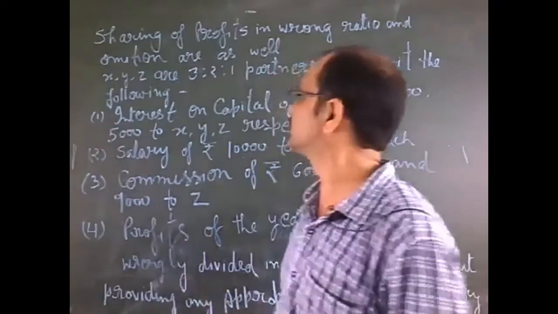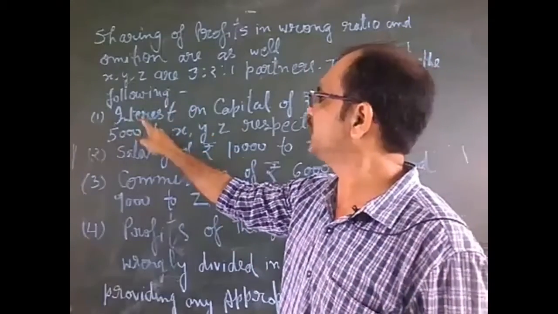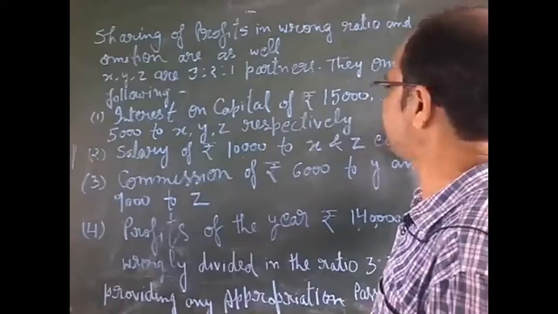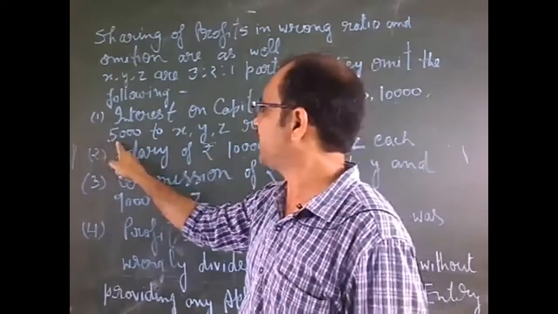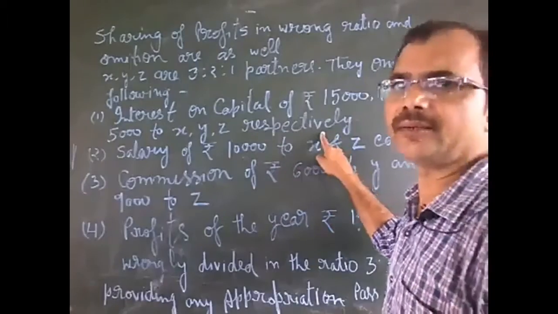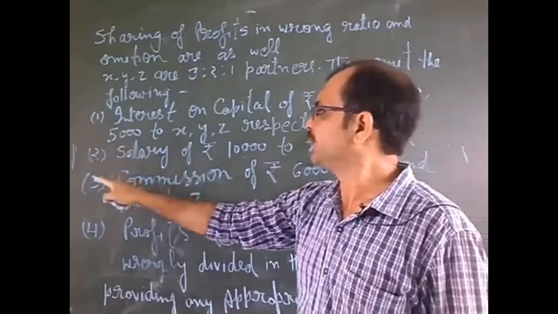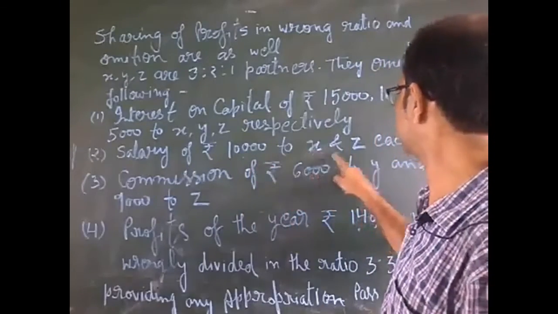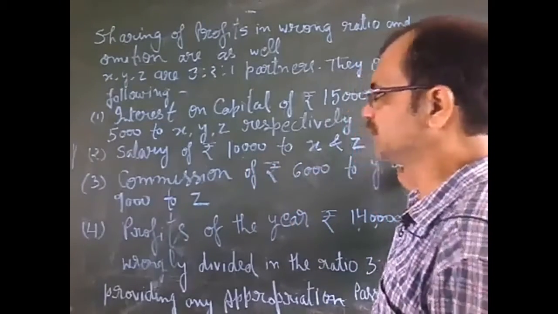The first point is interest on capital of rupees 15,000, 10,000 and 5,000 to X, Y and Z respectively. The second point is salary of rupees 10,000 to X and Z each.